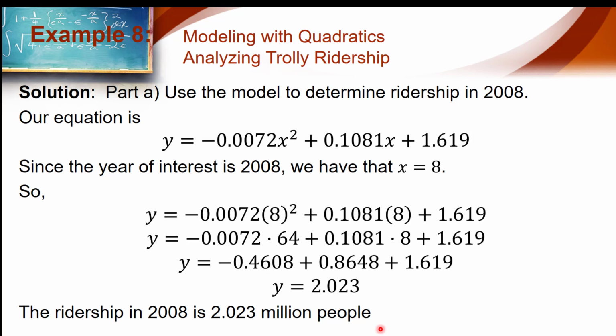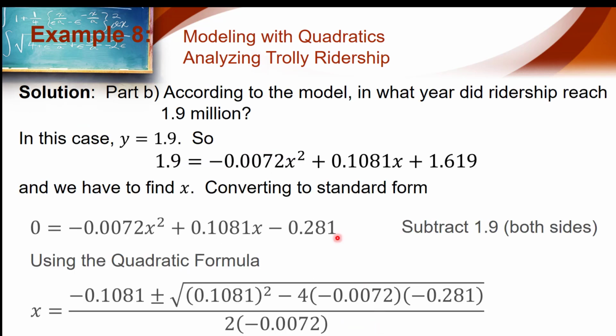The next part is a little challenging. Well, for the next part, we know what y is. y is 1.9 million, or in this case, 1.9. So we substitute it in here, and we realize that we actually have to solve for x. To do that, we are going to take this quadratic and convert it into standard form by subtracting 1.9 from both sides. When we do, these cancel, and we have the expression down here.